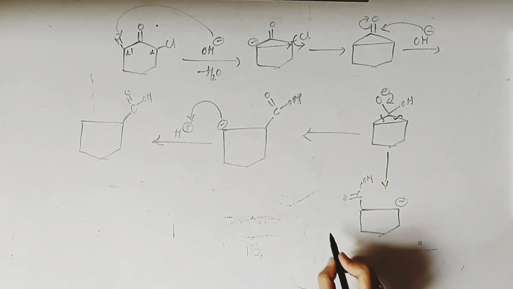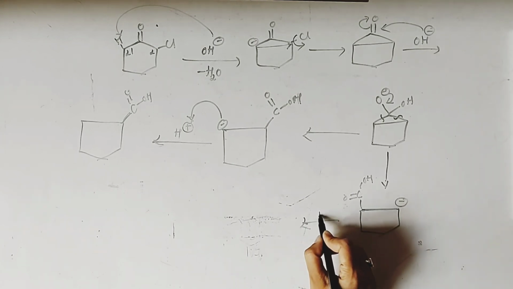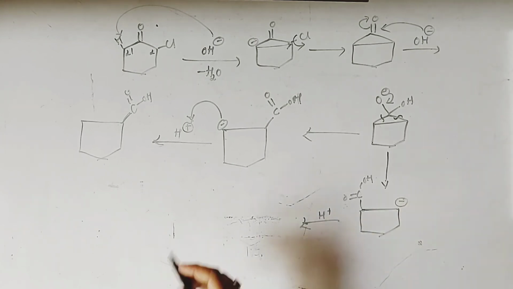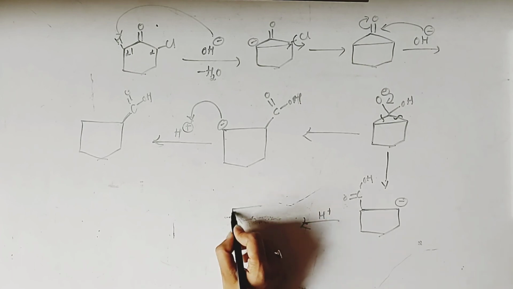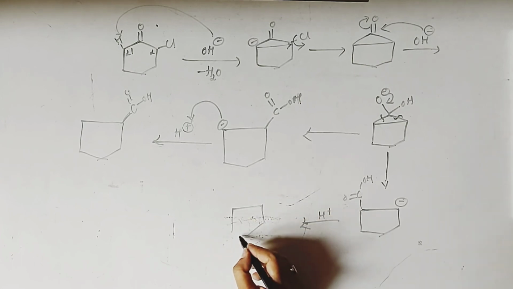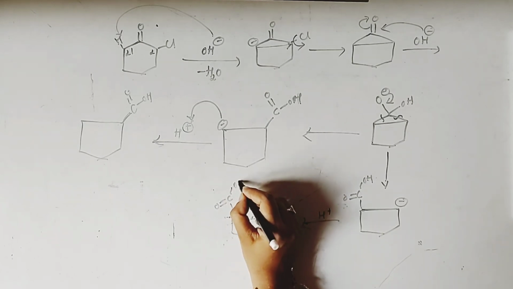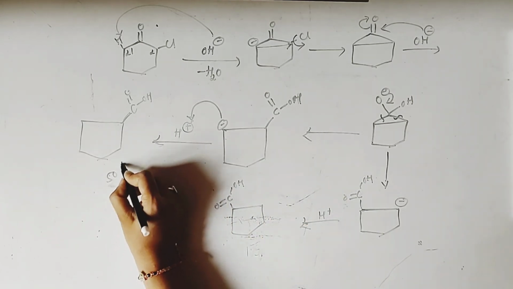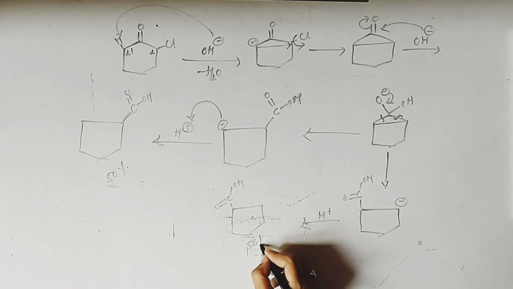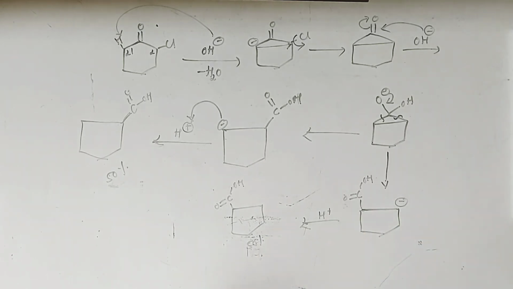The same step once again, abstraction of a proton from the solvent, will lead to the formation of the final product. So here we have this compound. The possibilities are about 50% and 50%, because in both cases the stability of the carbanion is the same. So we may get that compound or this compound.